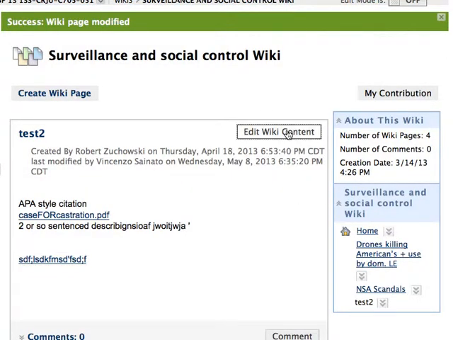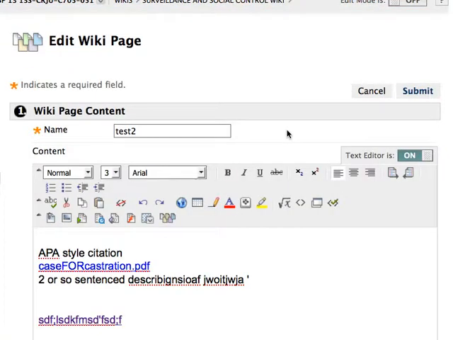Okay, so now we're going back to edit wiki content. Videos. Some people have asked about embedding videos. If I show you how to do this, some people are going to get confused and they're going to cry and they might actually ruin their project. So just do it as a link. That's the safest way to do it. Use your site, have a citation, your description, and a link to wherever it's at.